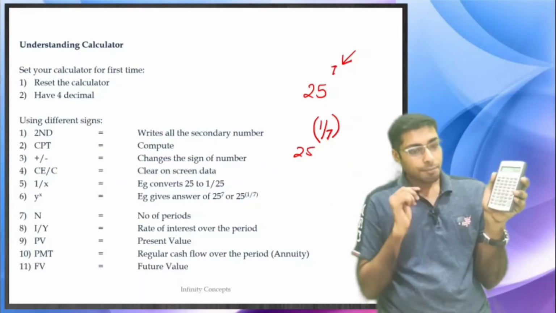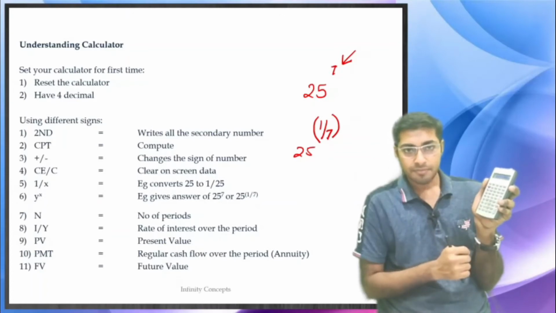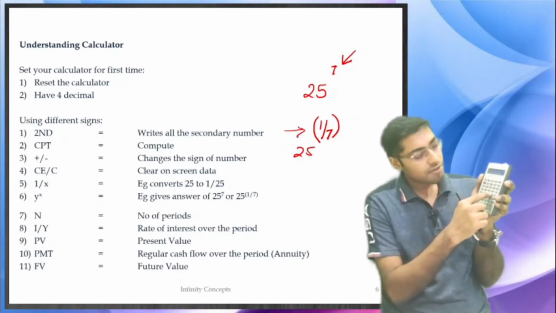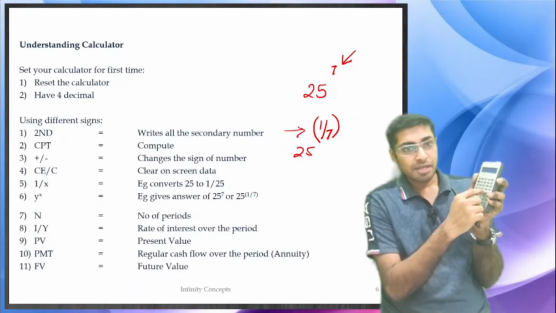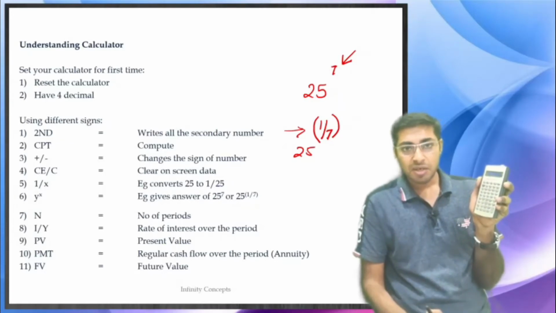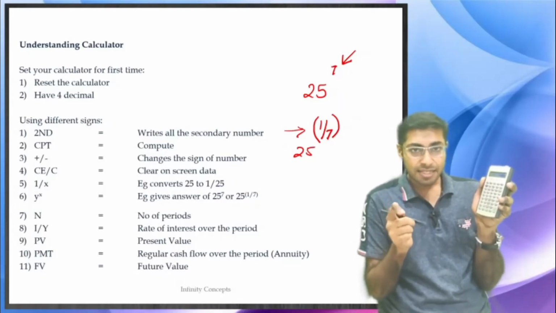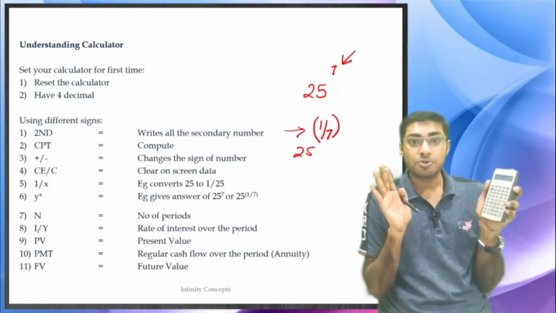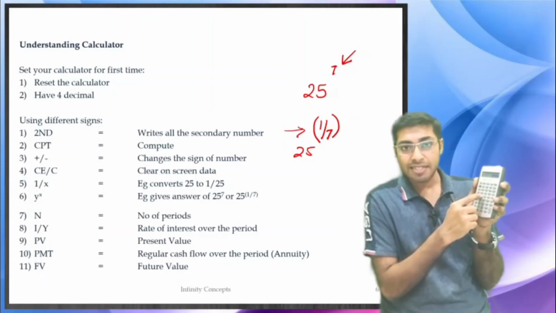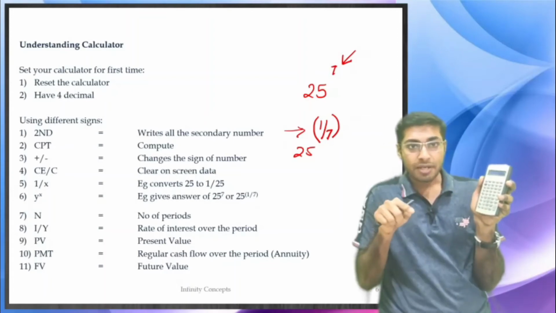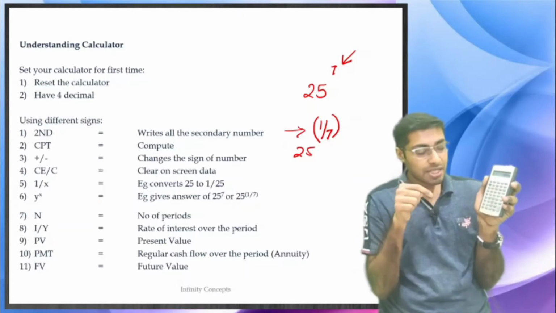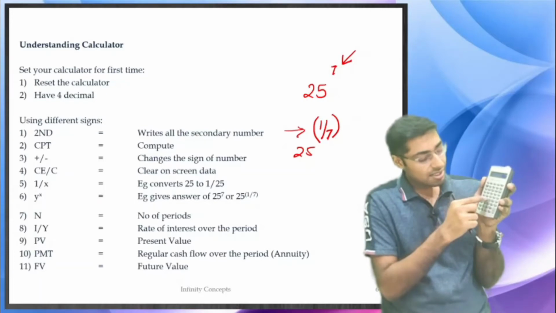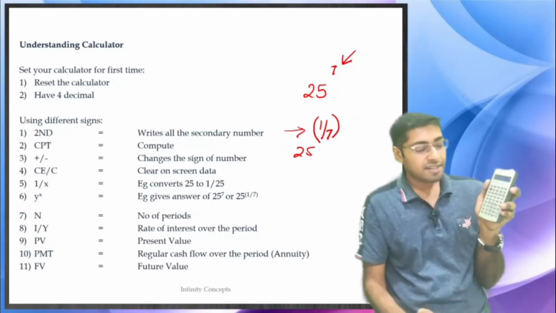Now put 25, then move up because we want to move over here, and click on y to the power x. Once you have punched y to the power x, open the bracket because we don't know what 1 divided by 7 is. There is an open sign above 7. So open the bracket, 1, then divide, then 7, close the bracket.